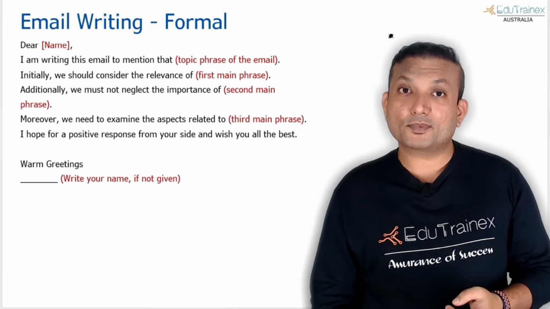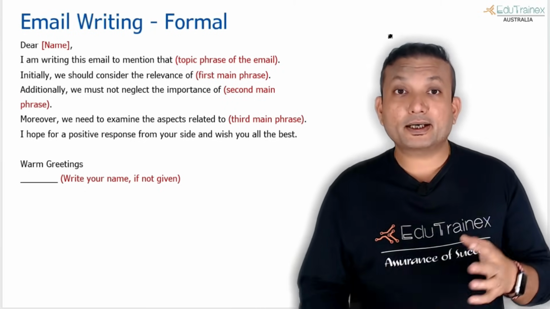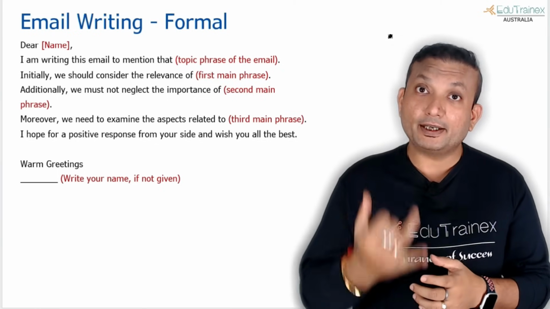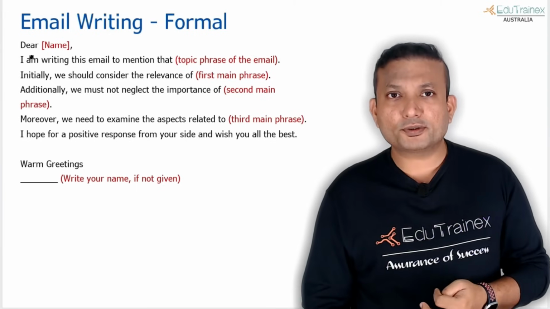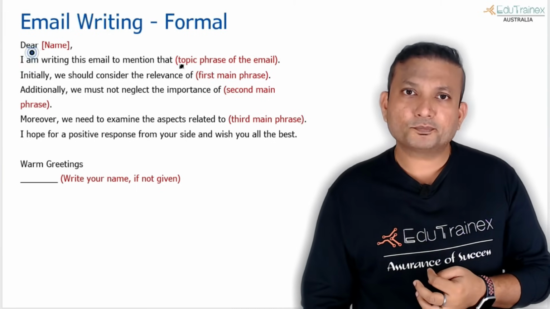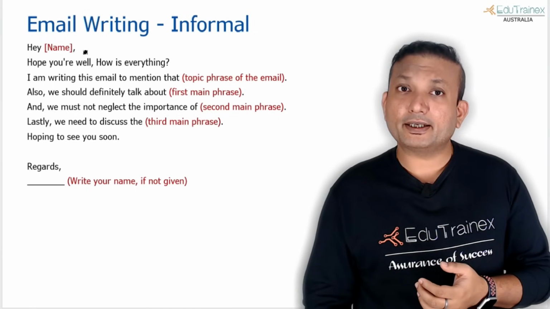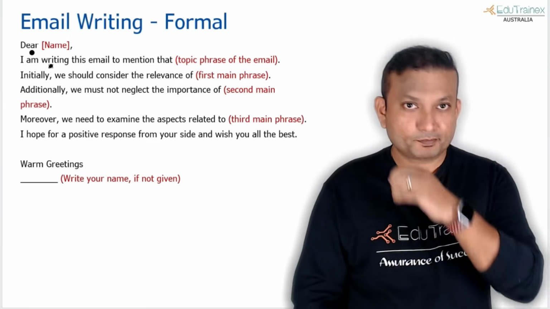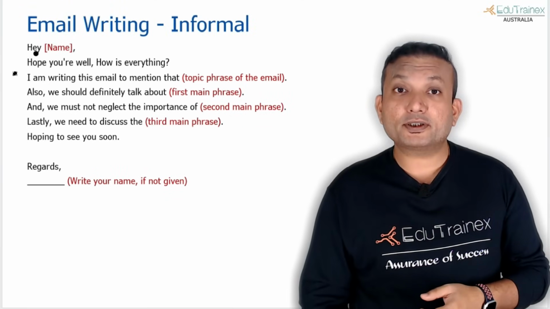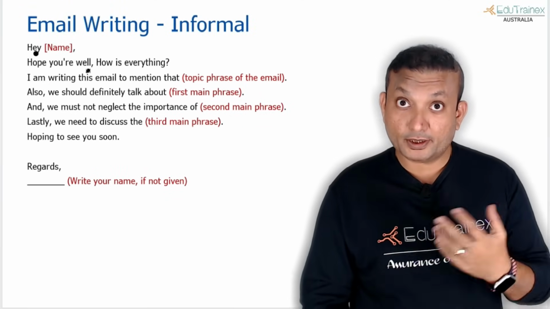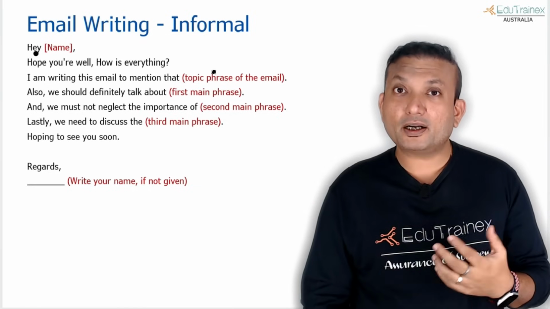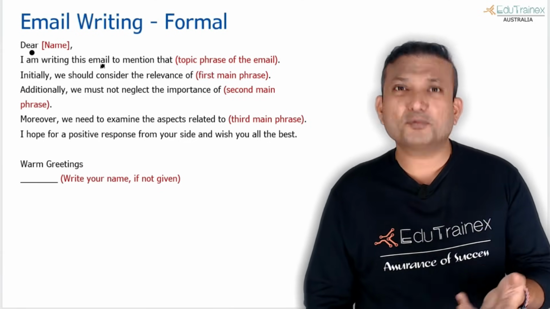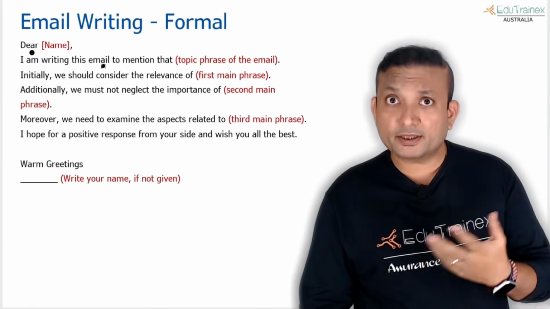Let's move on to email writing. Again, there are two types of email writing. This is a core topic, a PTE Core exam topic. Two types of emails, informal and formal, not much difference between them, just a little bit of style in writing. In formal you can say dear, and in informal you can say hey, hello, hi, anything like that. I'm writing this email to mention that. This changes a little bit in the informal: hope you are well, how is everything, like you call a friend and ask. But over here, it looks more like an official email. So let's examine this more.